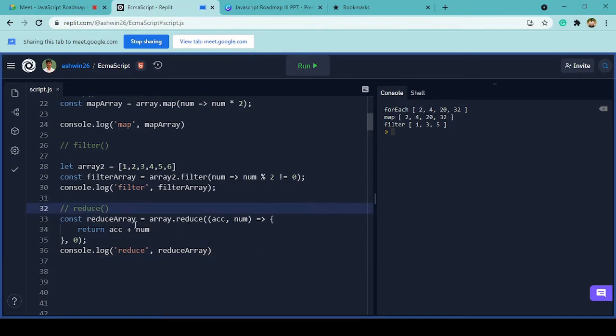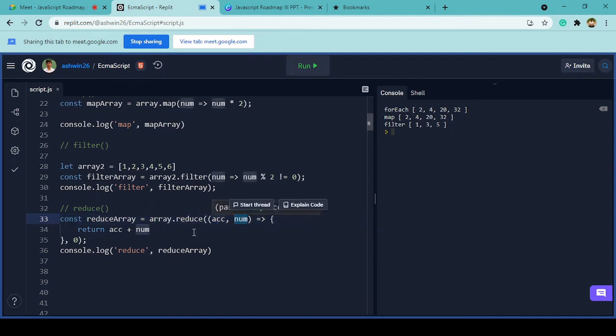So this reduce function accepts two parameters actually, the function that you are passing, plus another value on which it will be reduced. Let me explain it bit by bit. There are two variables called accumulator and number. ACC stands for accumulator, and this is number.